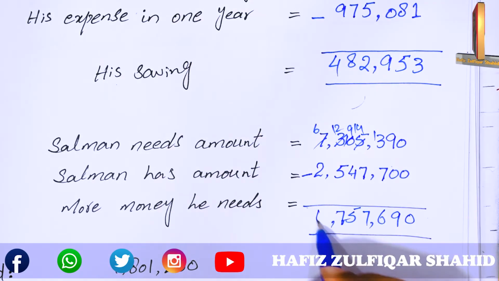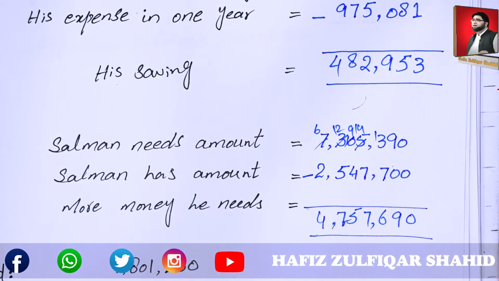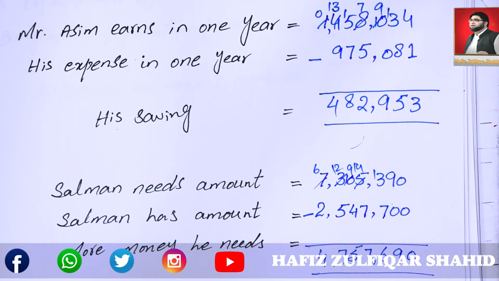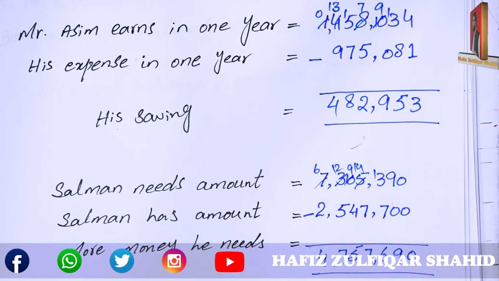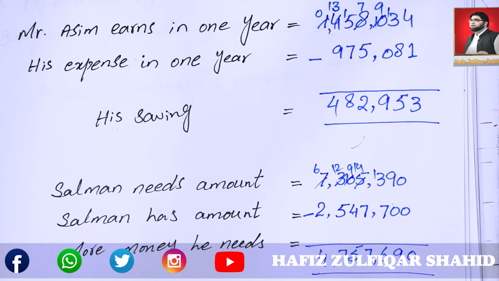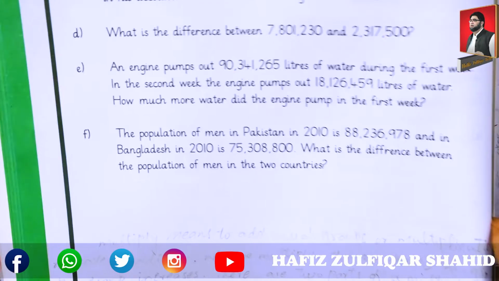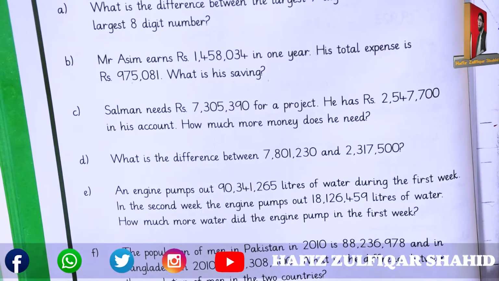Next, 4. The difference between his need and his savings is 4,757,690. Let's see the next, D part.